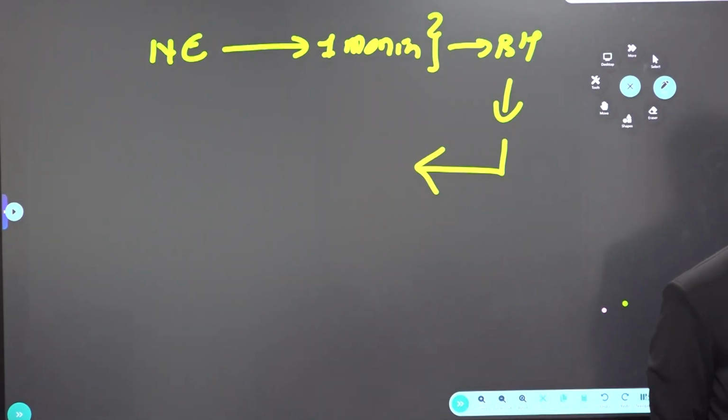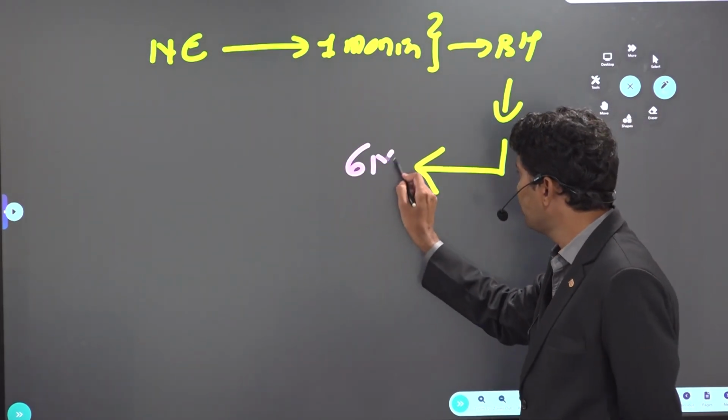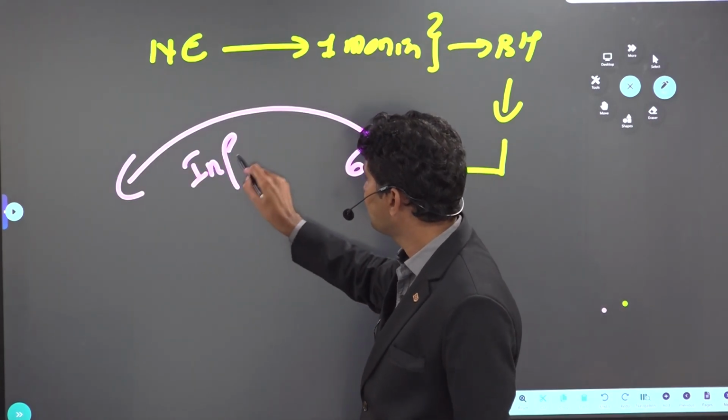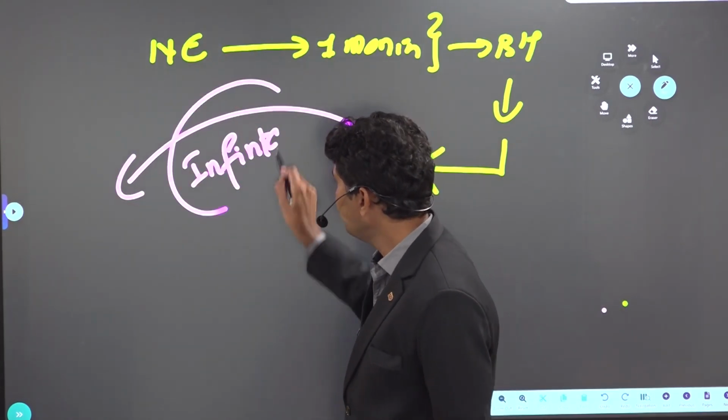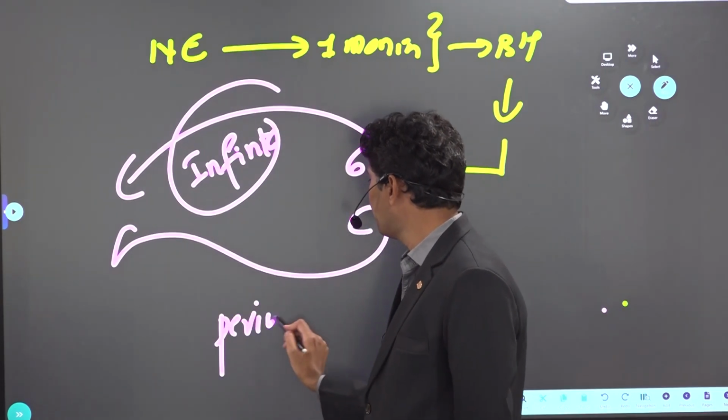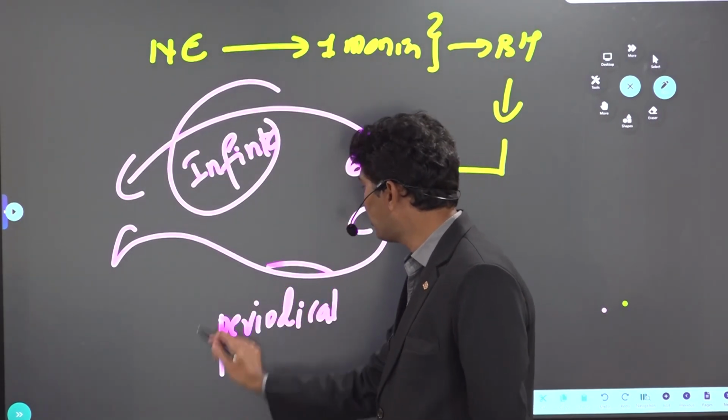How long can it continue? National emergency will continue for 6 months. How long can it be extended? Infinite time, but for every 6 months, periodical approval is required.